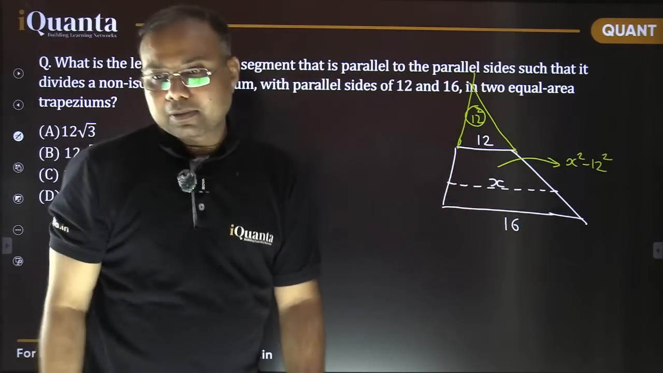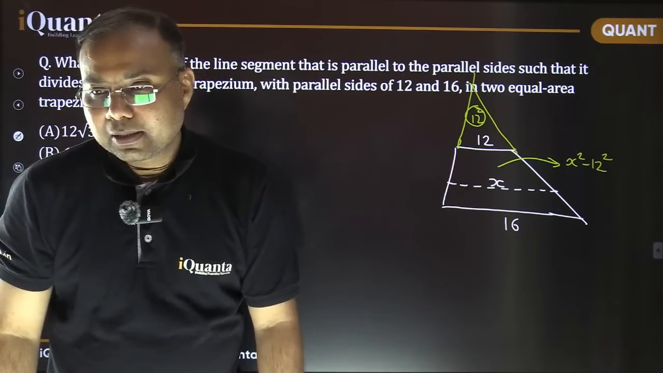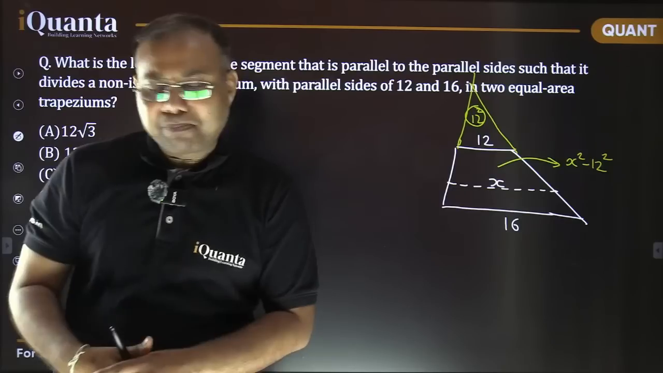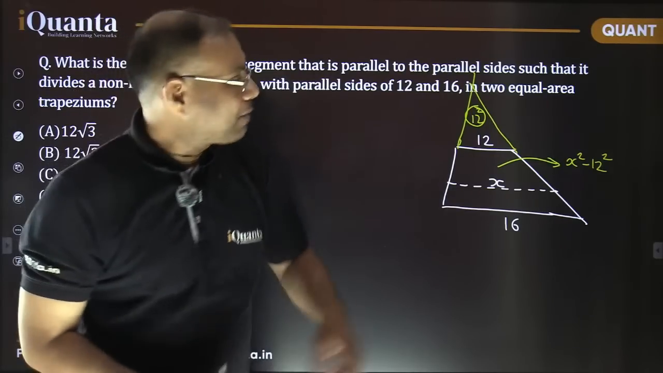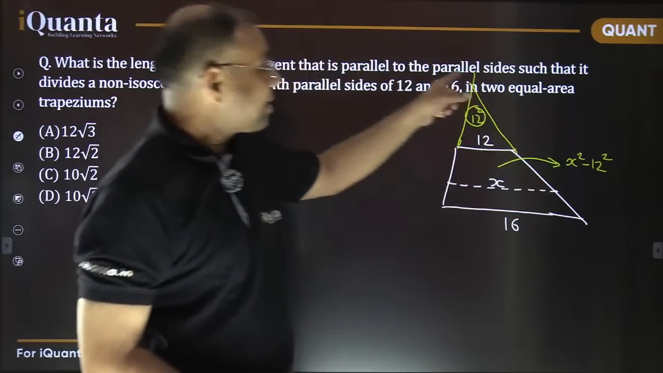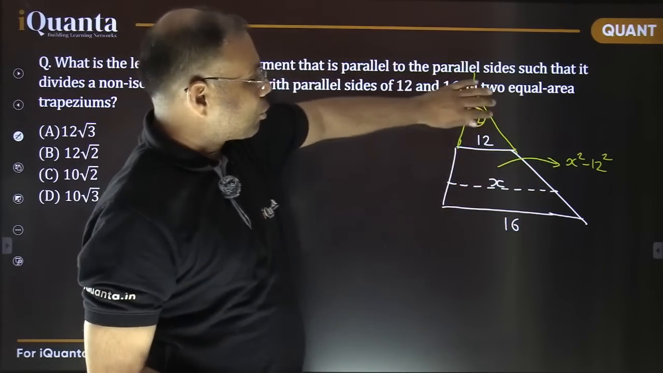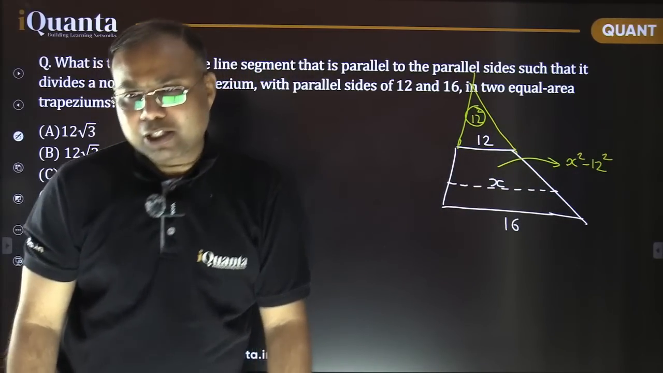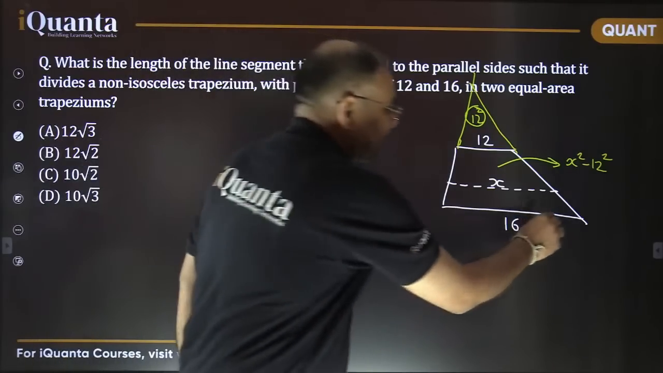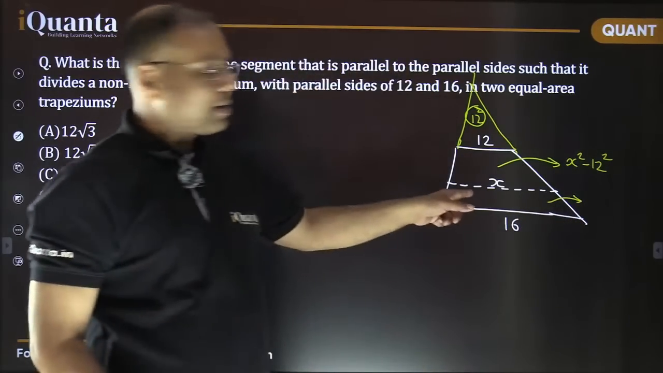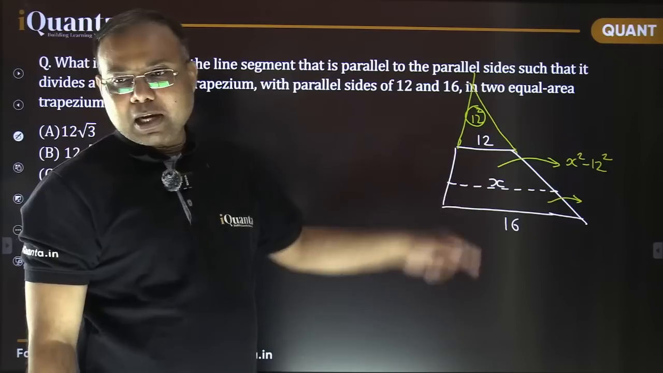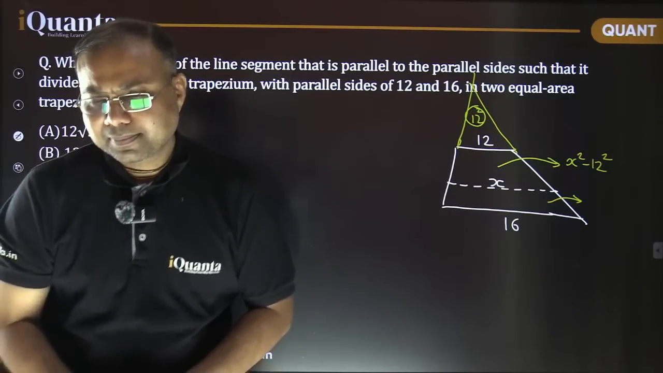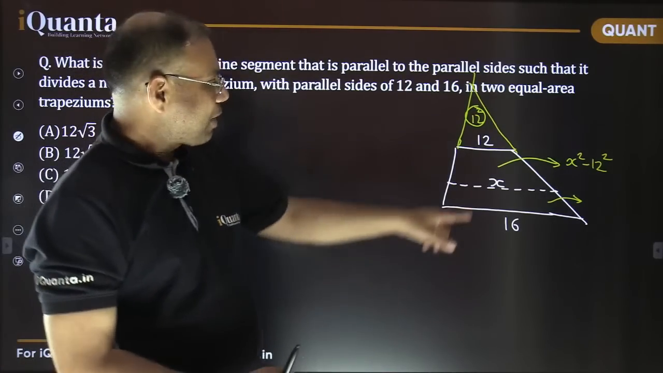Is it okay? Try to make the thing simple, not complicate. X square would have been the area of complete triangle. So x square minus 12 square, that would be the area of this trapezium part here. Fine, it is x square minus 12 square. Exactly same way, can you tell me the area of this lower trapezium here? What would have been the area of this lower trapezium here now? Fast, please.